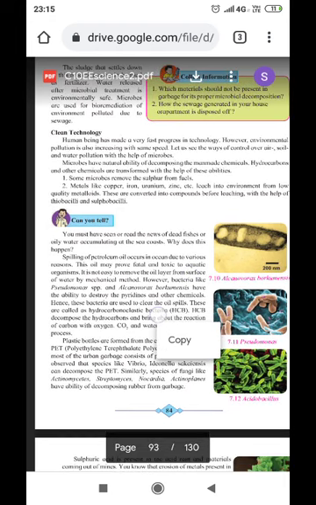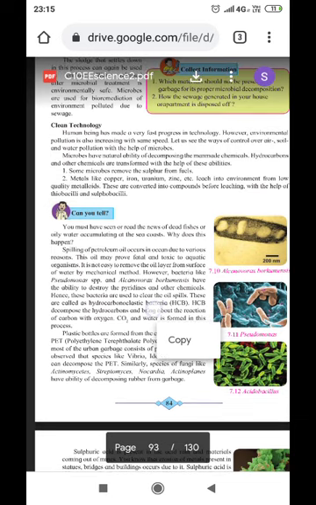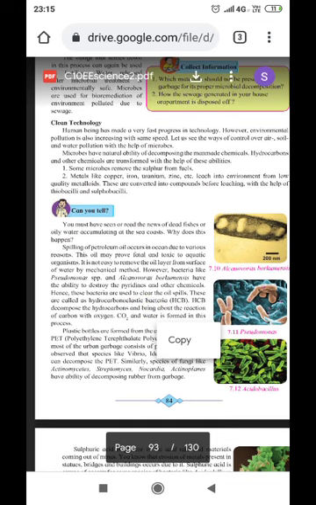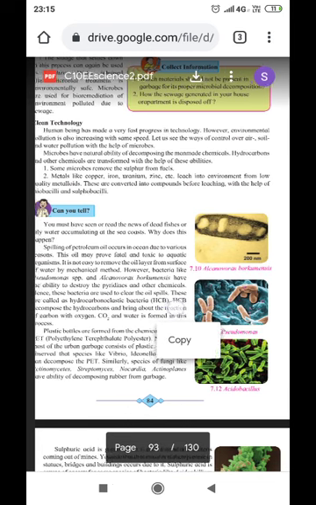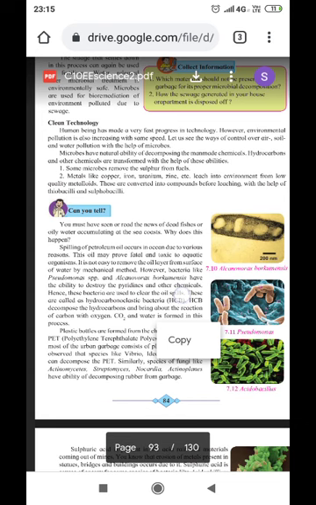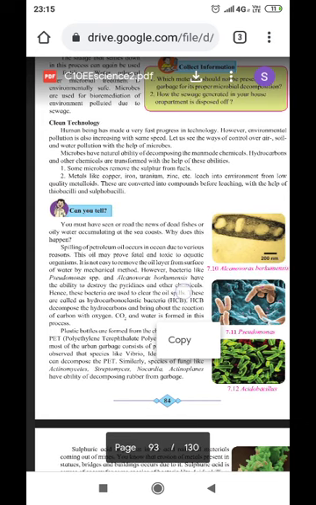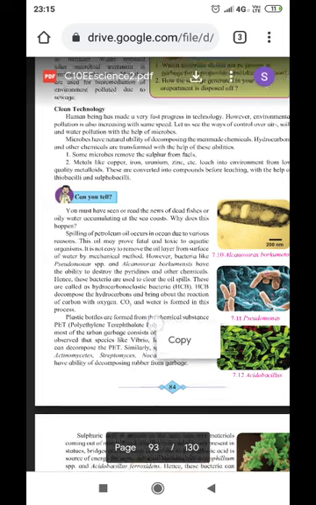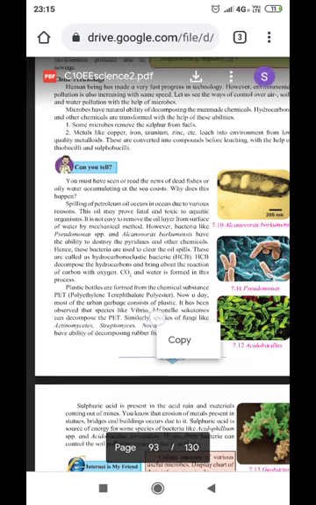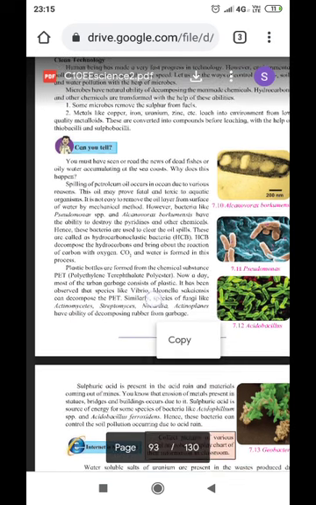Microbes have a natural ability of decomposing man-made chemicals. Hydrocarbons and other chemicals are transformed with the help of these abilities. Some microbes remove sulfur from fuels. Metals like copper, iron, uranium, zinc, etc. leach into the environment and lower the quality of metalloids. They are converted into compounds before leaching with the help of thiobacilli and sulfobacilli. This is how, with the help of technology, we can clean our environment and reduce the loss.